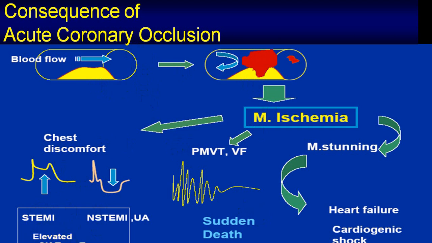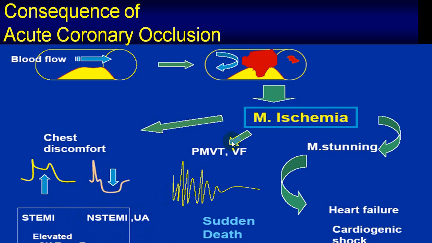We have already mentioned acute coronary syndrome can end up as STEMI or non-STEMI, which will have, secondary to necrosis, elevation of CPK-MB, or troponin or LDH1, which will be elevated in STEMI and non-STEMI. But in unstable angina, biomarkers will not be elevated because in unstable angina there is no necrosis of myocardial tissue.